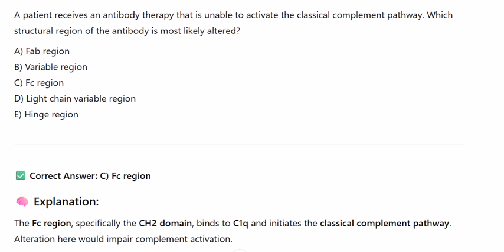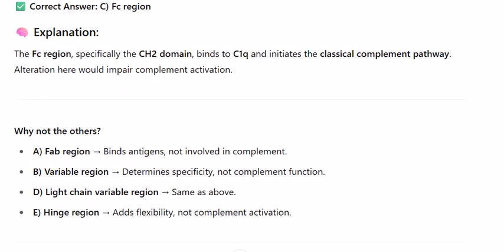Why not the others? A. Fab region binds antigens, not involved in complement. B. Variable region determines specificity, not complement function. D. Light chain variable region, same as above. E. Hinge region adds flexibility, not complement activation.